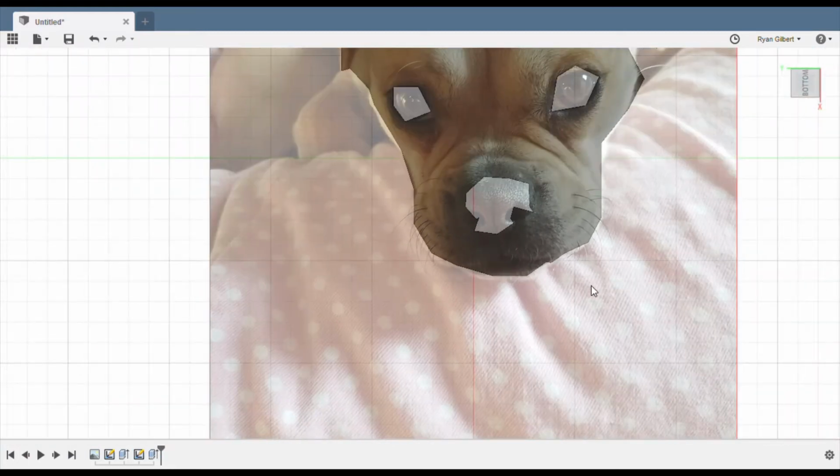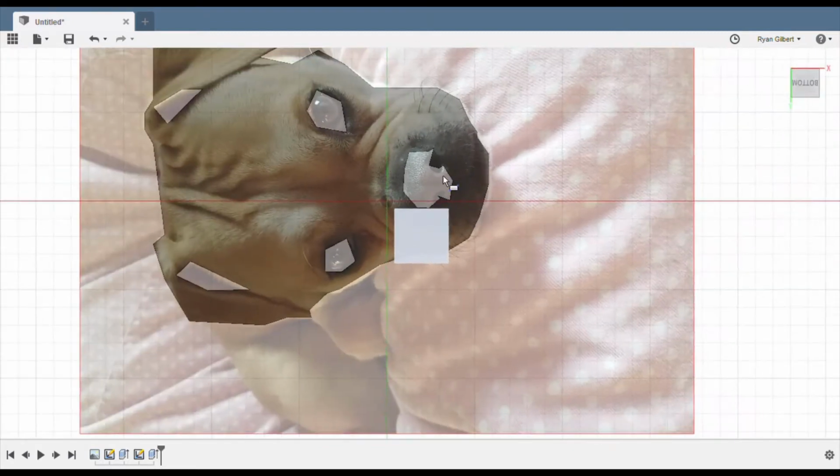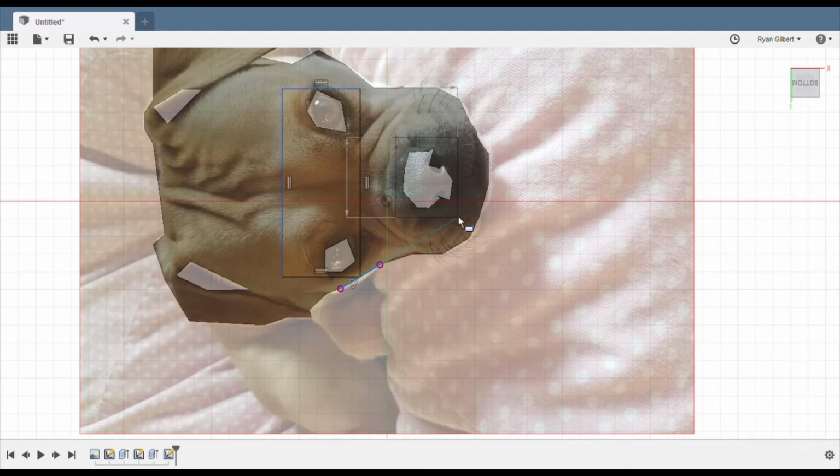Okay, and then now you can create another 2-point rectangle sketch and put it across this whole part. These eyeballs. Now, also this one, this nose part. Then you can stop the sketch